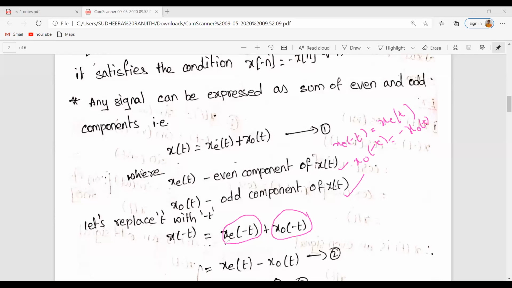So since it is the even component, xe of minus t should be equal to xe of t, and since this is the odd component, x naught of minus t should be equal to minus x naught of t.